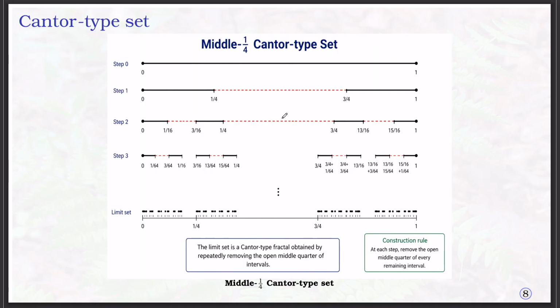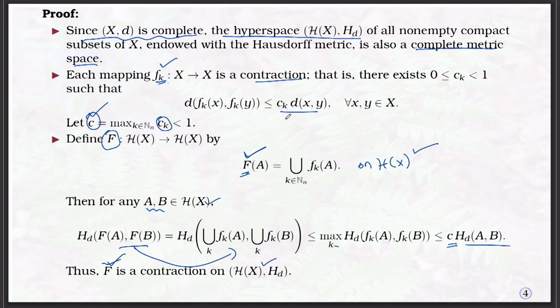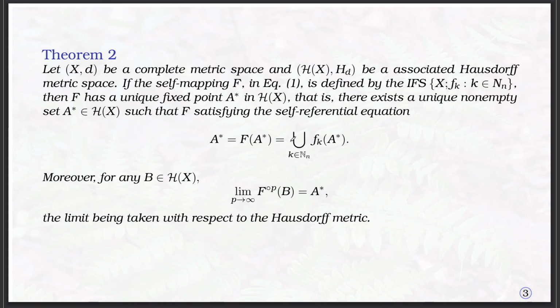Now, the question is, we have constructed the Cantor set by removing the middle third, whereas this attractor, as per the theorem, is based on the iterated function system. If you change the space and the contraction, your attractor will vary, as well as if you simply change the contraction factor, you will get a different attractor.